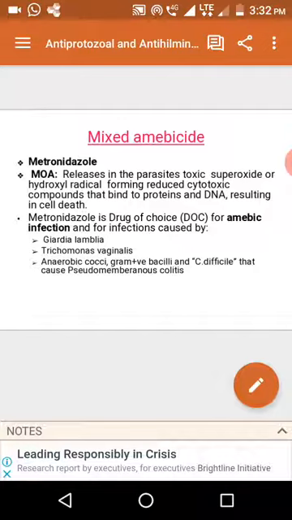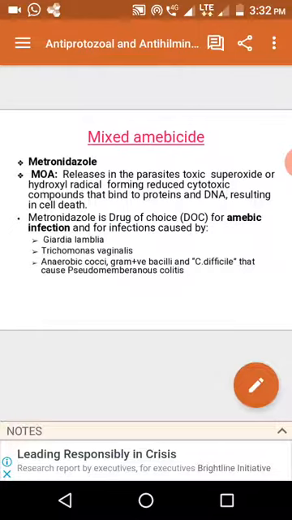If you want details on the mechanism of action of metronidazole, please refer to any textbook or Google it. Metronidazole, in the presence of the protozoal-specific oxidoreductase enzyme, is converted into a highly reactive metronidazole radical.